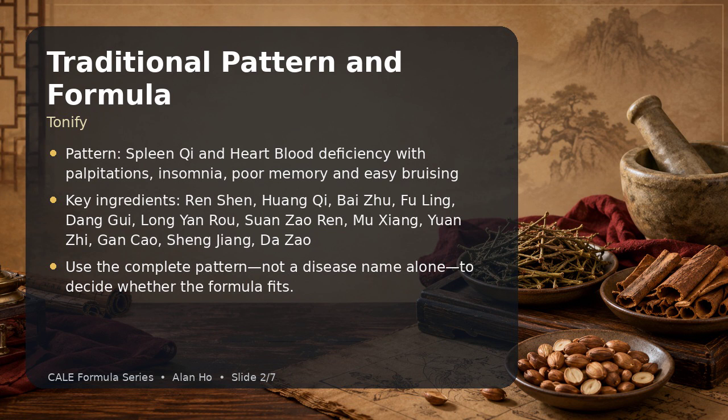Important ingredients include Ren Shen, Huang Qi, Bai Zhu, Fu Ling, Dang Gui, Long Yan Rou, Suan Zao Ren, Mu Xiang, Yuan Zhi, Gan Cao, Sheng Jiang, Da Zao. The key clinical idea is pattern matching. A formula can be appropriate for one patient and inappropriate for another patient with the same biomedical diagnosis.